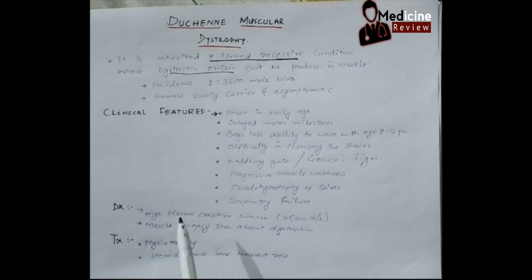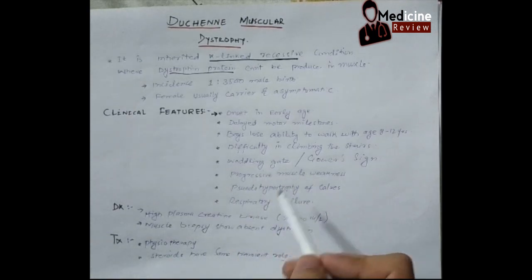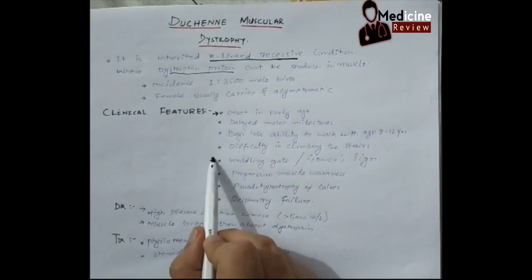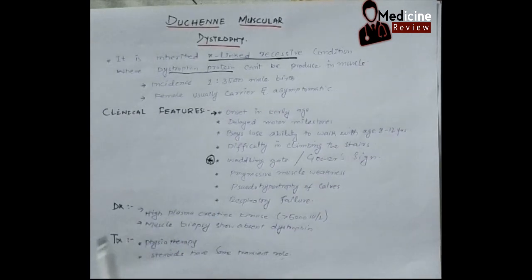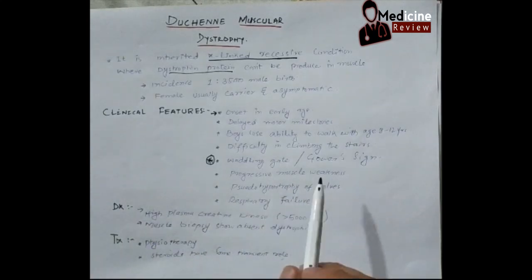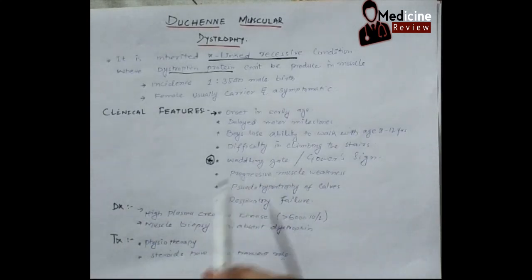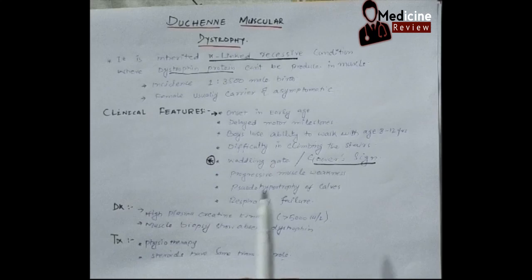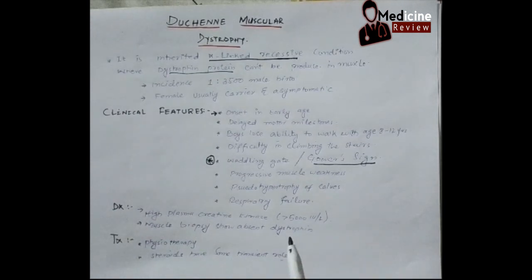Difficulty in climbing the stairs. The patient is not able to climb the stairs. There will be a specific gait. This is very important to remember in diagnosing our clinical scenarios. The specific gait is called waddling gait. Another very important one is Gower sign. Ask the patient to sit down on the floor, and then ask him to get up from there. The patient will use their hands or upper extremities to stand up from the ground. This is called Gower sign positive.